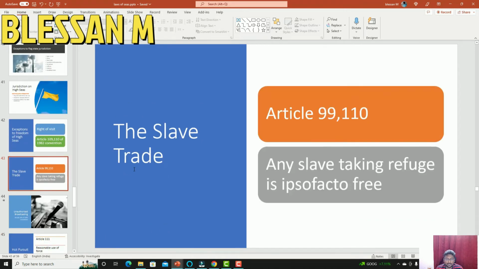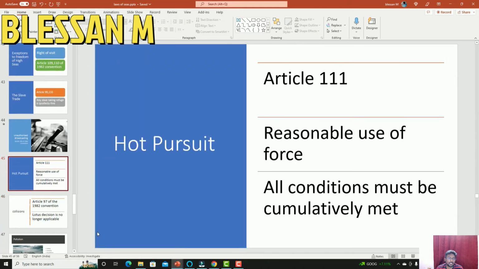And the other restrictions include Article 99, which is of slave trade and unauthorized broadcasting, and there is hot pursuit. I told you, you cannot commit a wrong within the territorial waters or the internal waters of a coastal state and escape into the high seas, in which case the coastal state has its own right to pursue the ship which is escaping into the high seas.